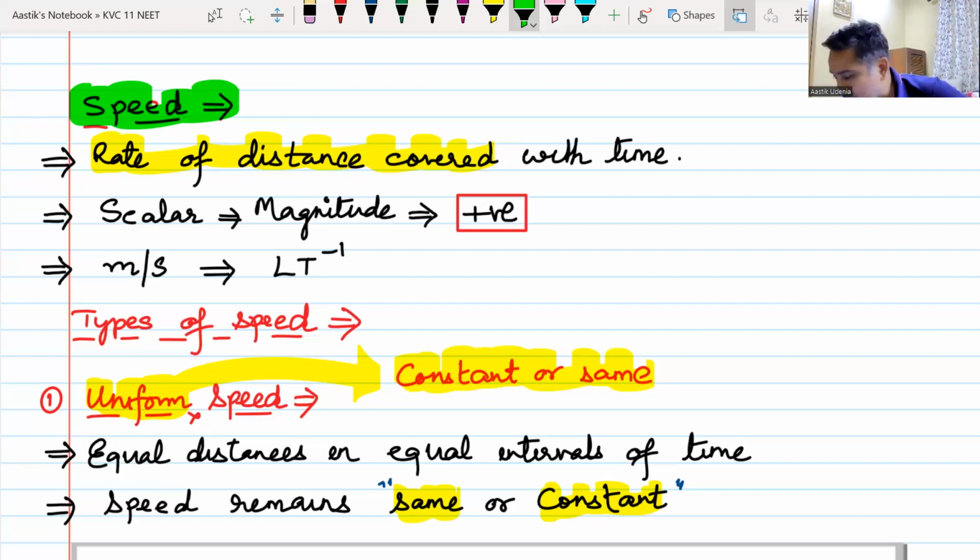I have taken 1 hour. My average speed is 5 divided by 1, 5 kilometer per hour. But then I ask you, okay, beta, what was your speed at 8:20 a.m.? You will say, sir, at 8:20 a.m. my speed was 50 km per hour. That 50 km per hour becomes your instantaneous speed because it was the speed at 8:20. Do we understand this? Average speed is always over an interval of time. Instantaneous speed is at one time. Do we understand this? Yes, sir.